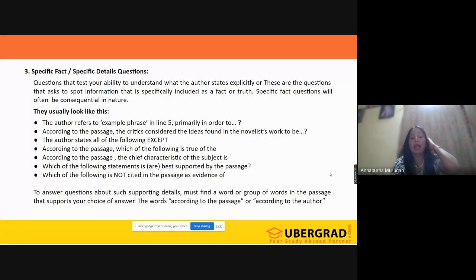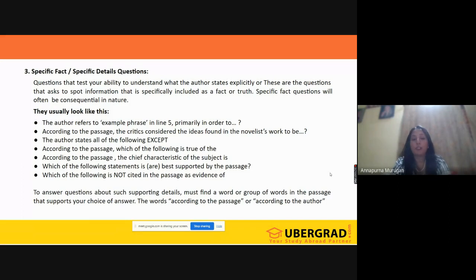The author states all of the following with regards to something except that. According to the passage, which of the following is true? According to the passage, the chief characteristics of the subject. So that's what they are going to give you on specific detail, all these types of questions.